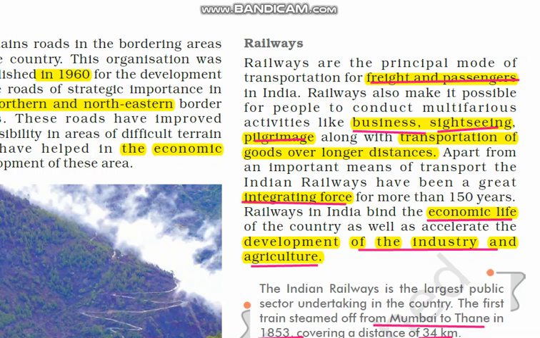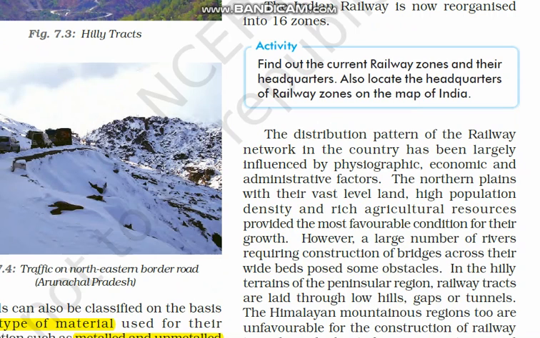But now railways is one of the largest public undertakings of the country. Public undertaking means public sector, remember, under the control of government. It is one of the largest undertakings in the country. So here they have given that 16 railway zones are recognized, but as per the latest updates there are 17 railway zones. But let us follow the textbook as they are saying 16 railway zones.